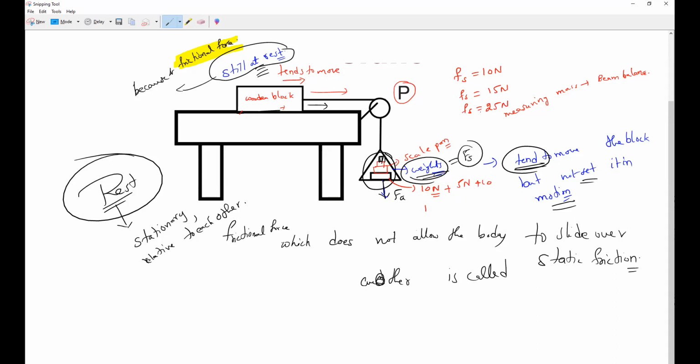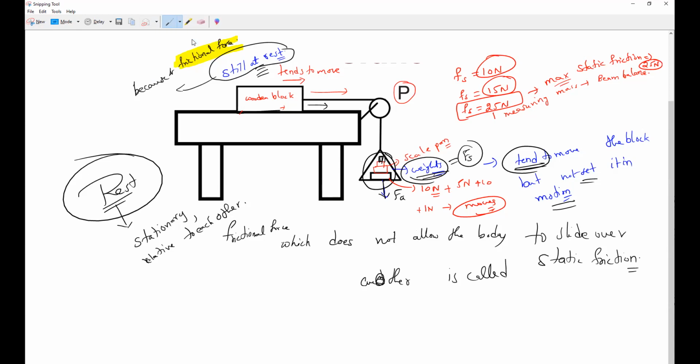Now, I notice that if I add just 1 Newton more, my body moves. Means, what is my maximum static friction? Maximum static friction is equal to 25 Newtons. Am I right or wrong? 10 Newtons is also static friction only. 15 Newtons is also static friction only. But what is the maximum static friction?